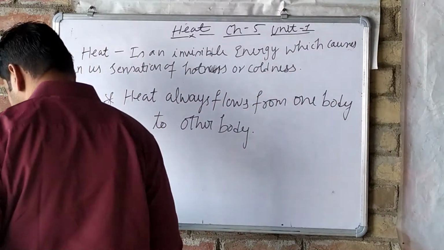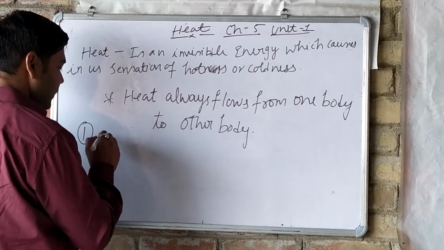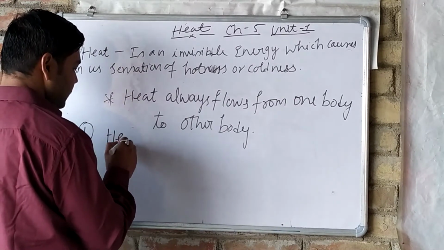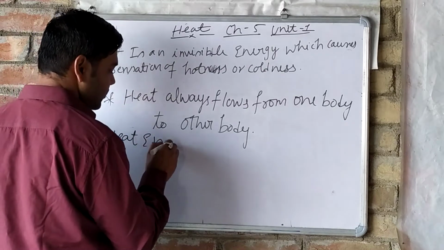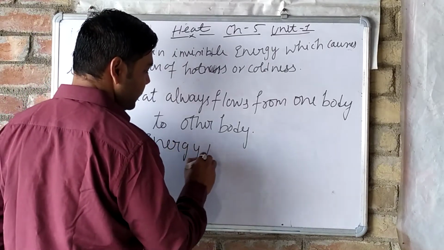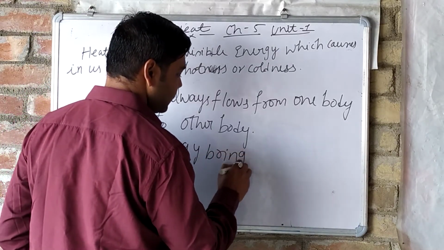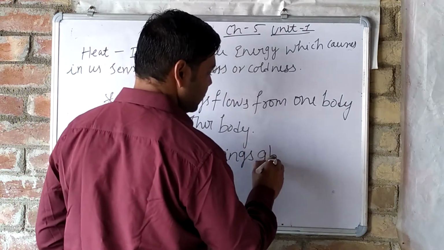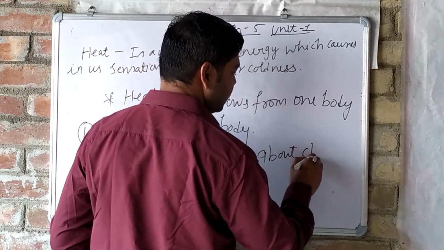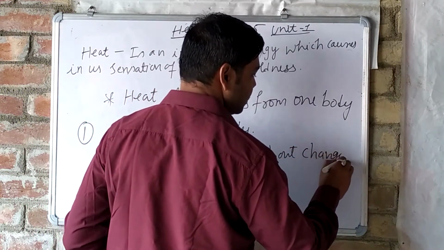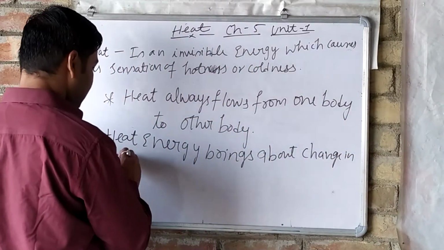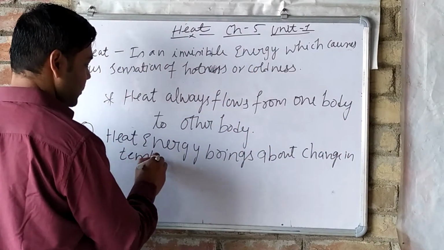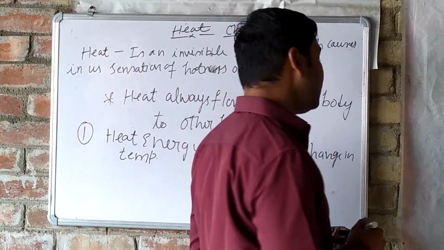The first one is that heat energy brings about change in temperature.